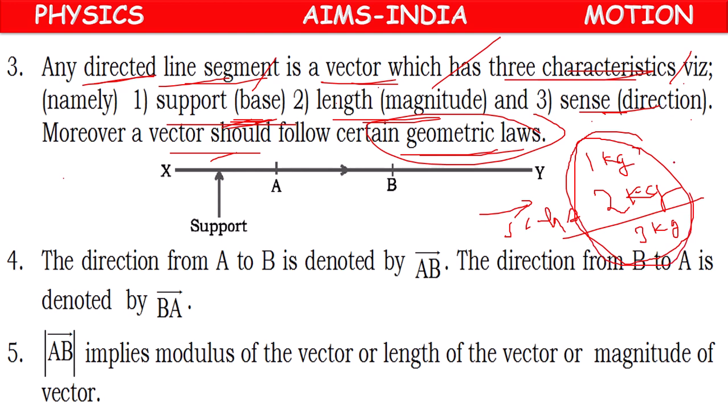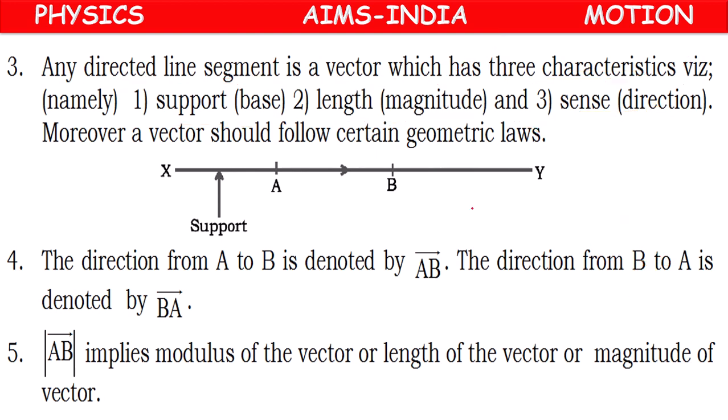We can add normally, like normal numbers. But for adding vectors, not algebraic laws. We have to follow some geometric laws. So if geometric laws are applicable, then only it is called a vector.